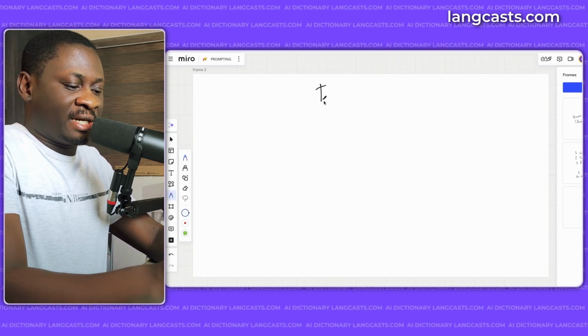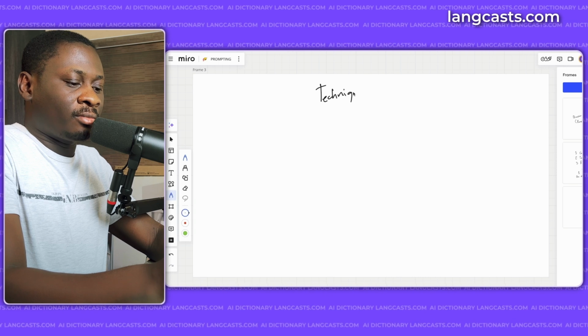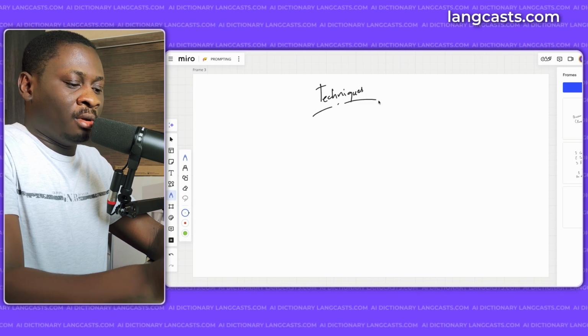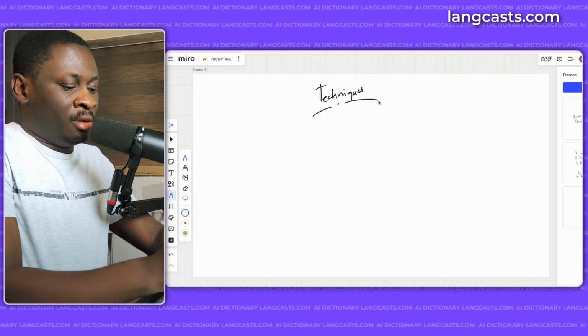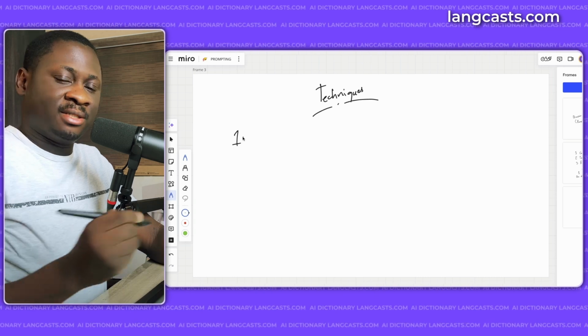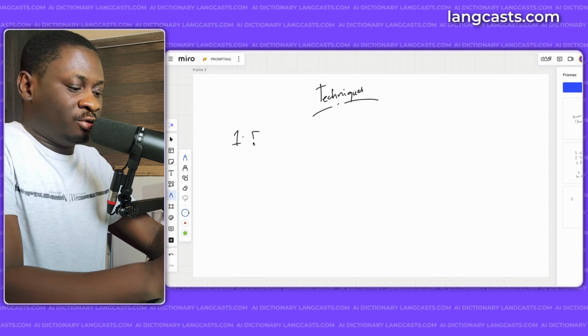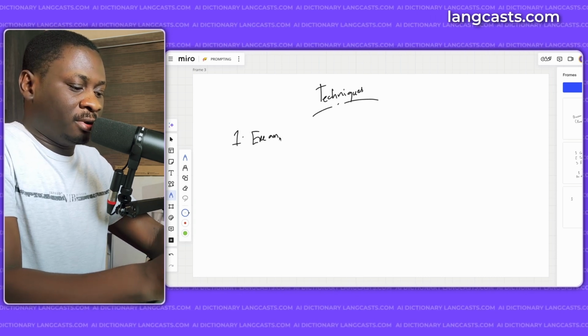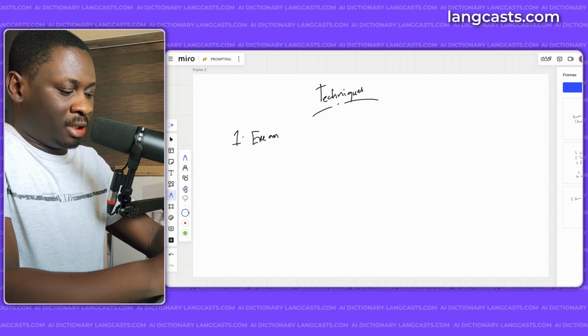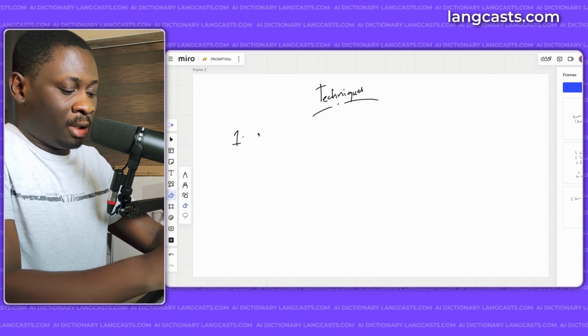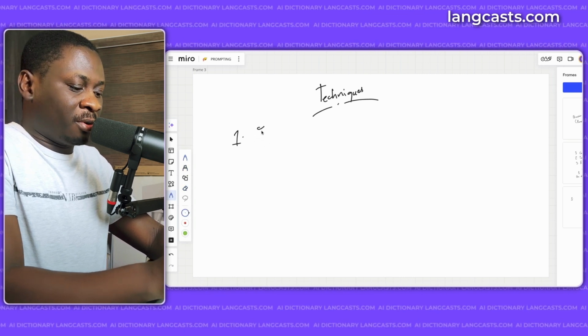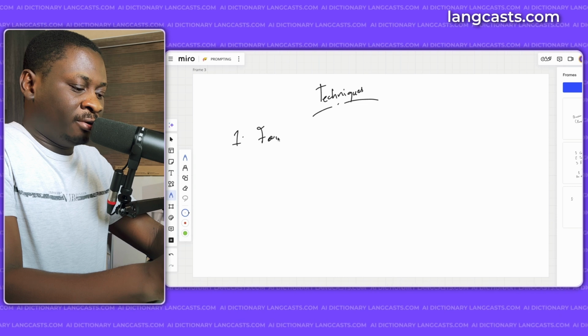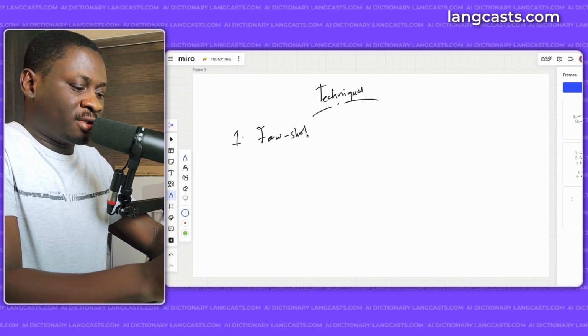So, prompting techniques. Now, the first one we're going to be looking at, we've already described it, is the one that has to do with examples. So, few shot prompting.